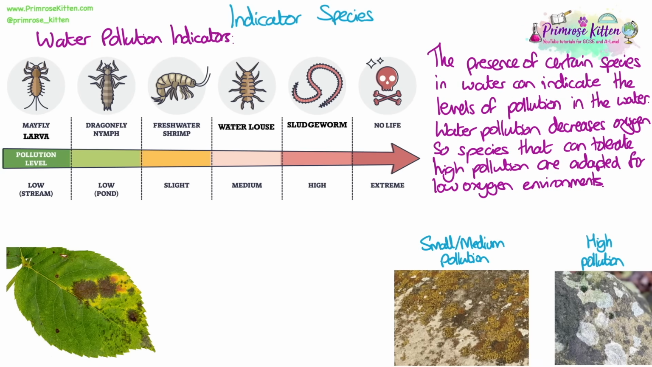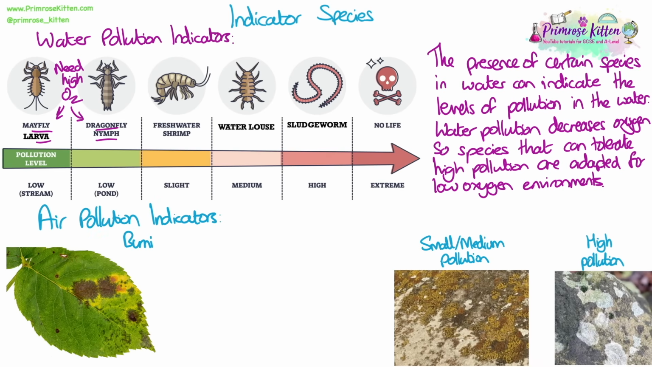Water pollution, such as with fertilisers or sewage, causes eutrophication, which decreases the oxygen levels. So species that can tolerate high pollution are often adapted for low oxygen environments. So things on the green end of this list will need high oxygen, and so they'll be quite sensitive and will die or not be present in polluted water. Air pollution indicators work in a similar way.